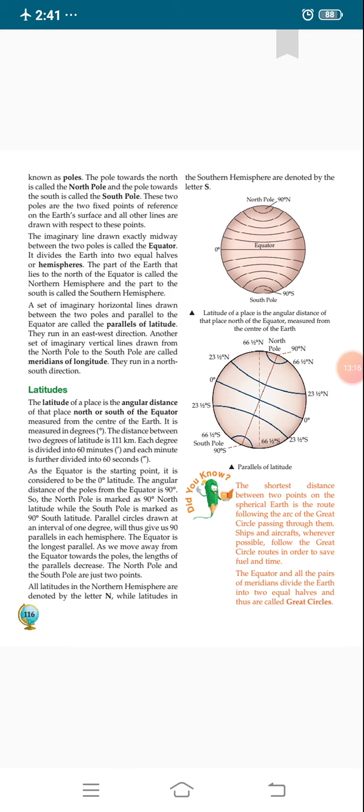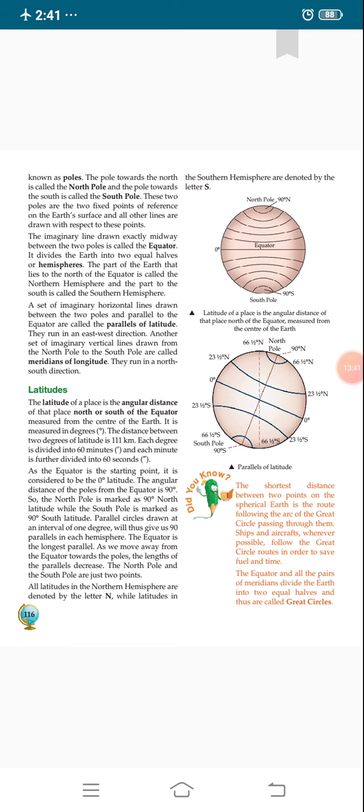In the northern direction there are 90 degree latitudes, and in the south also 90, ending at the North Pole and South Pole respectively.